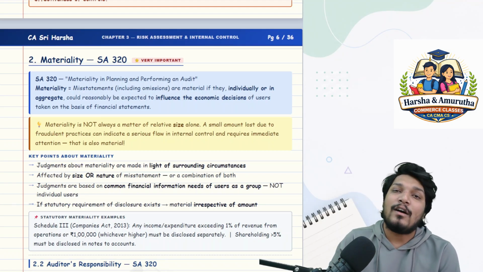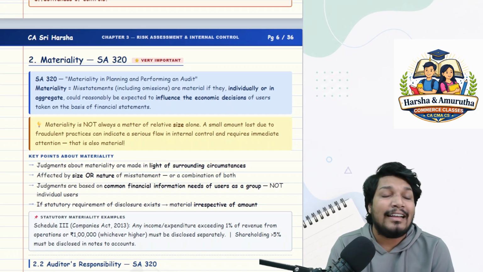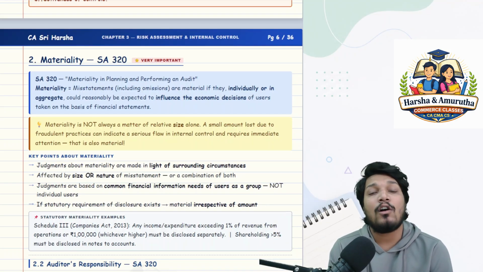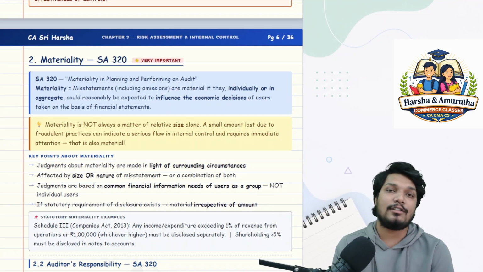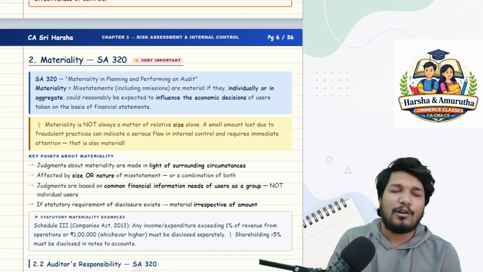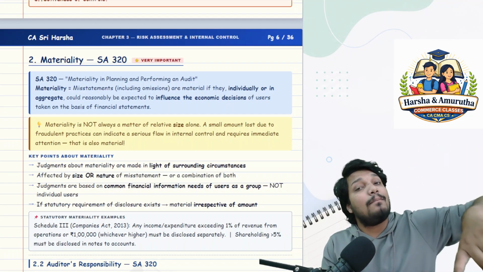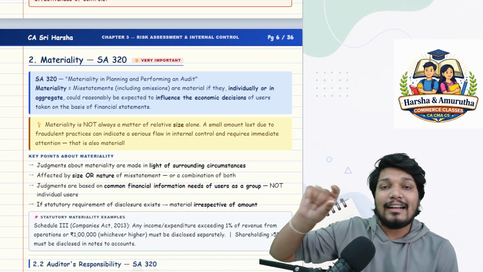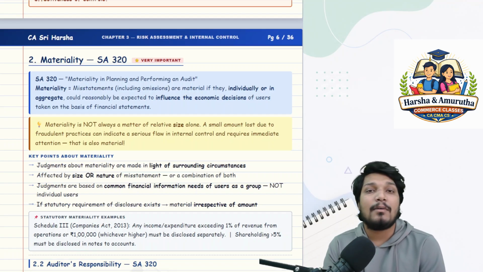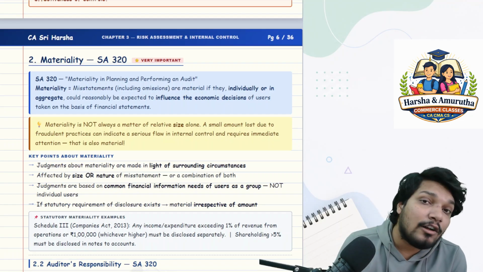So what he does, for every financial statement, after he assesses the overall industry, the entity and its environment, is come up with a number. If a misstatement, or misstatements at the overall financial statement level, breach this threshold, which could be 1% of sales, 5% of profit before tax, anything, as per the auditor's professional judgment, then the auditor will do further audit procedures and his opinion will also change.